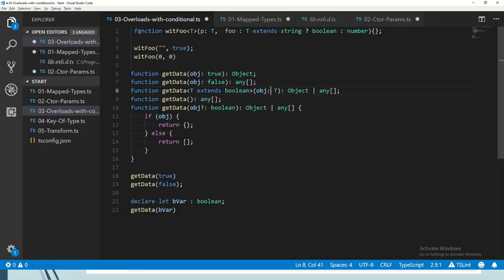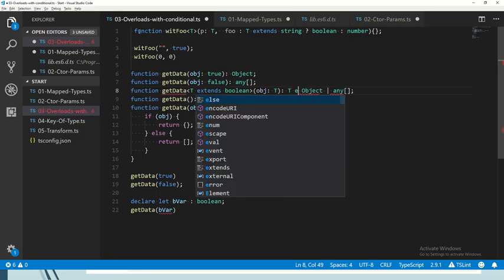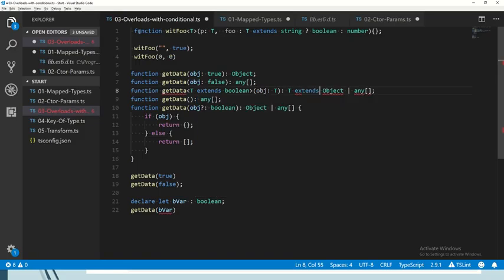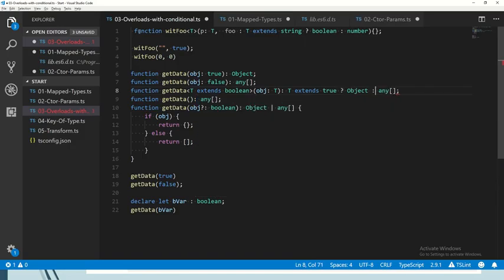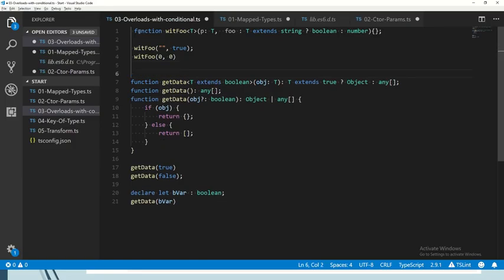Okay, and now we can make the decision. If t extends true, then the return type is going to be object. Otherwise, it's going to be an array of any. Can you put anything there before the question mark?